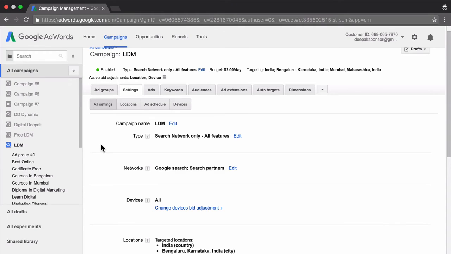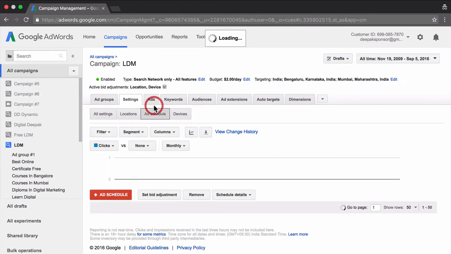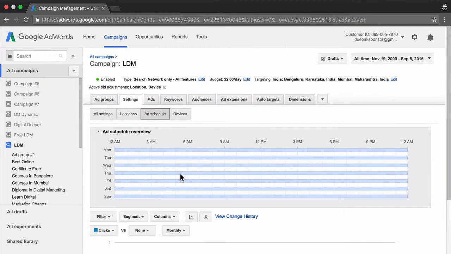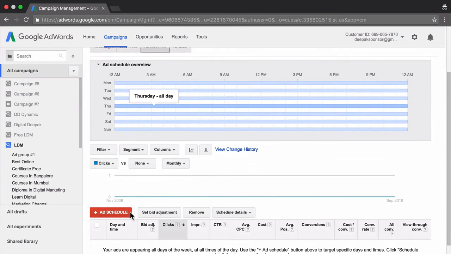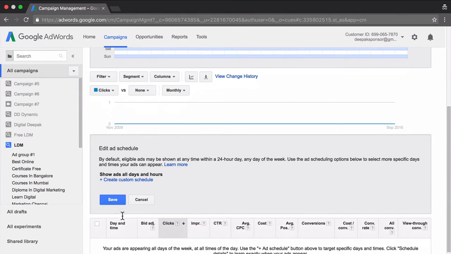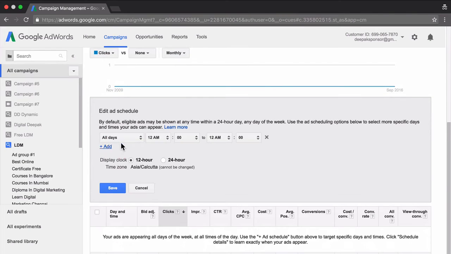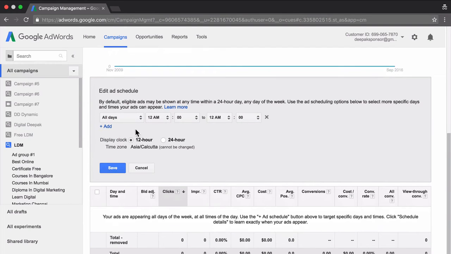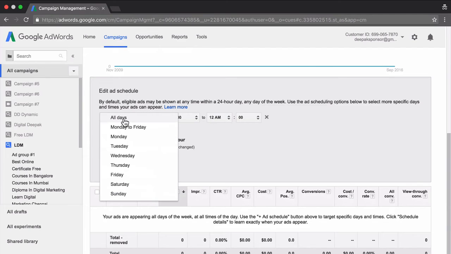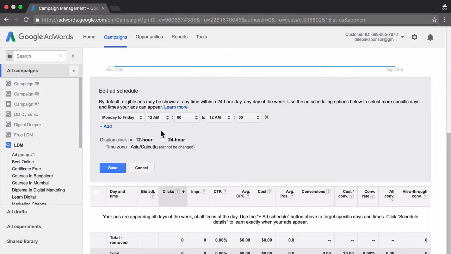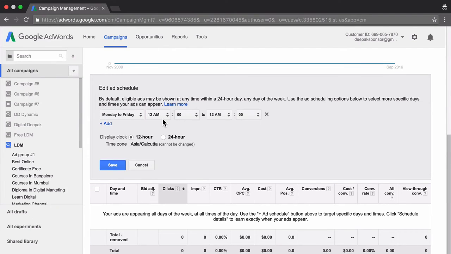To do ad scheduling, click on the add schedule button. Here you can add a new schedule. Click on add schedule. Create a custom schedule. You can make it Monday to Friday and exclude the weekends.